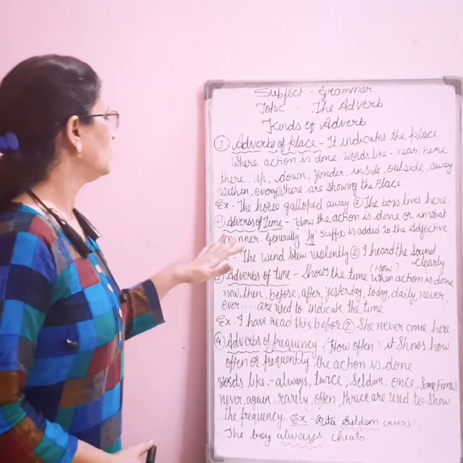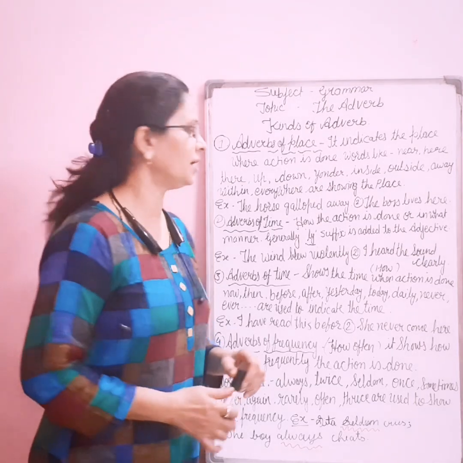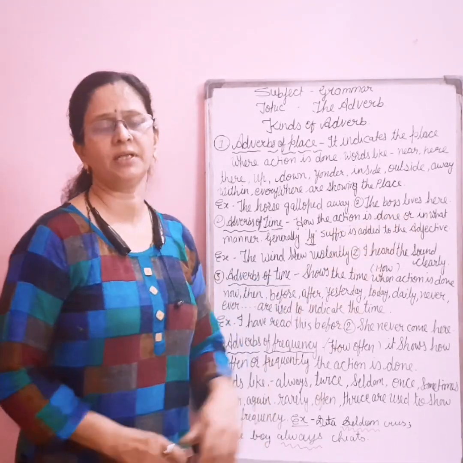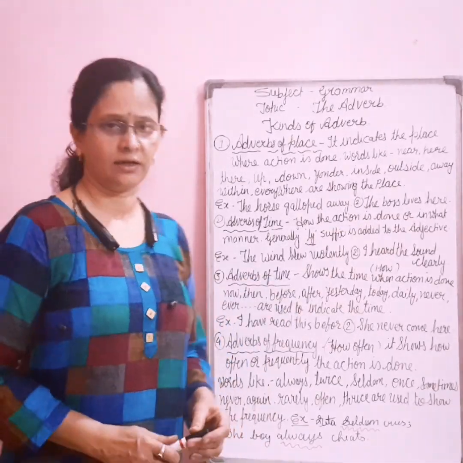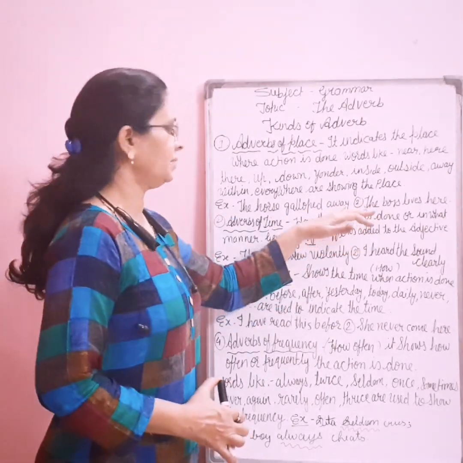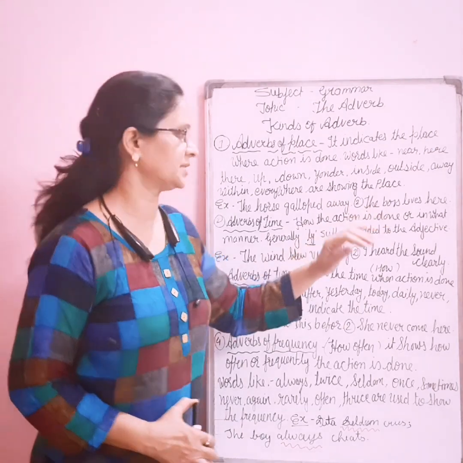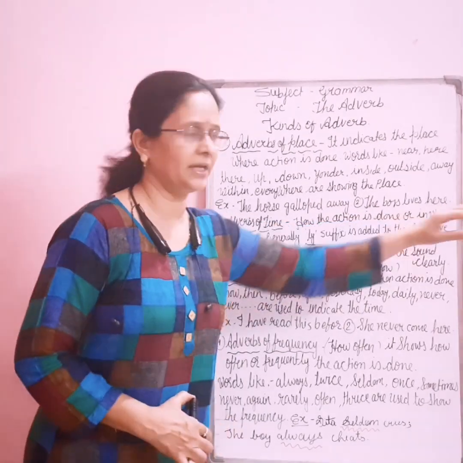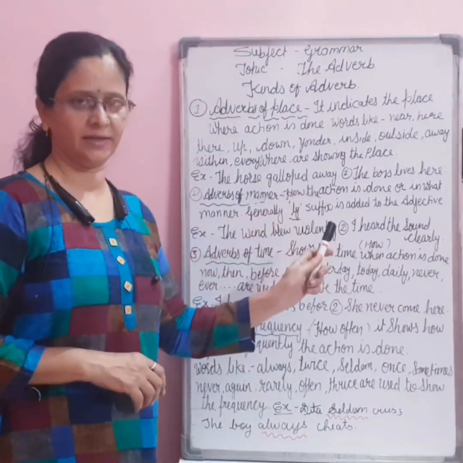For example, the horse galloped away. Second example, the boy lives here. Here, away is the adverb which is showing adverbs of place. Here is also showing the place.